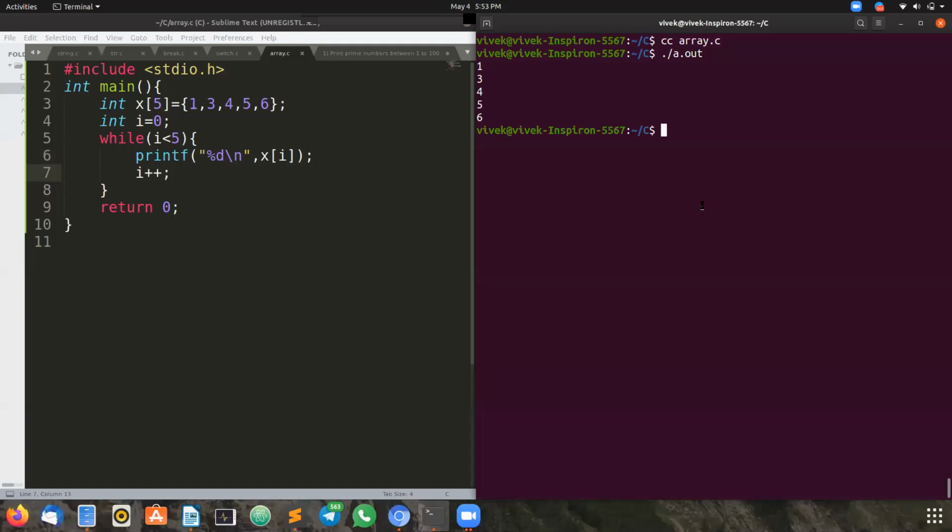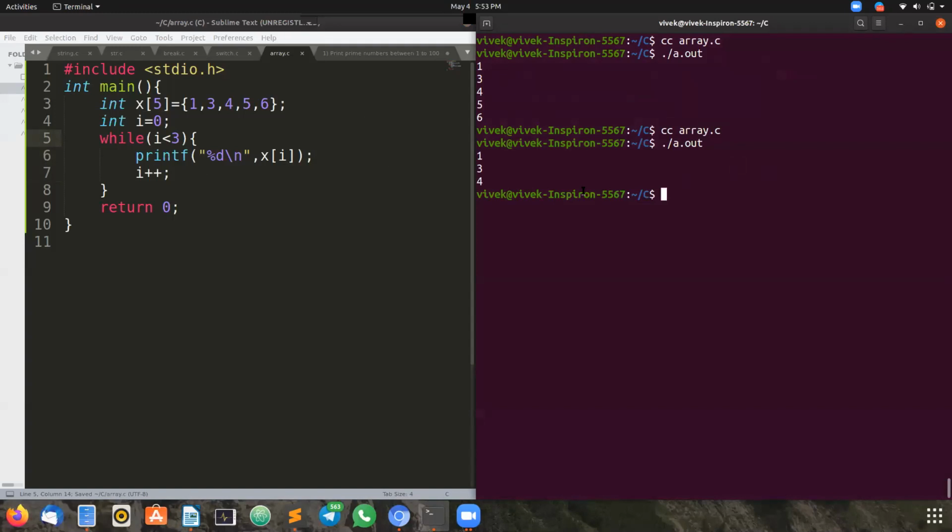Now you can see. Can you all see? We have got the correct output: 1, 3, 4, 5, 6. Now let us change the I value. I'm putting I is less than 3. Now let us check what happens.